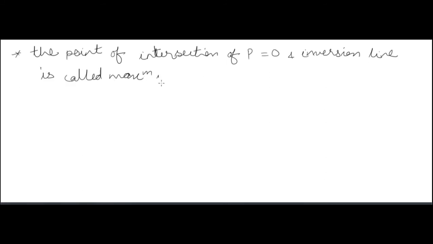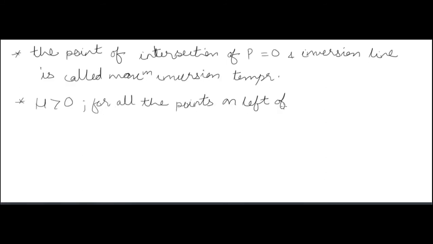Now the point of intersection of P equal to 0 and the inversion line is called the maximum inversion temperature. In this inversion line you have not seen that it intersects at P equal to 0, but in some other curves you will see that the inversion line intersects with P equal to 0, which will be the maximum inversion temperature.